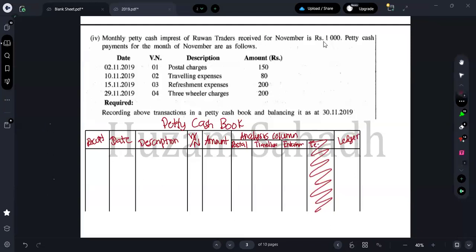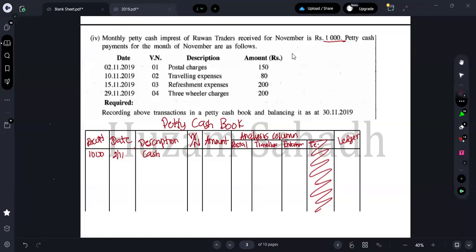So what is the interest, guys? Interest is 1,000, no? So if the interest is 1,000, here I can put 1,000. What's the date? I can put the date on 2nd of November month. So I can put the description as Cash. Why am I putting it as cash? Because I am receiving it from whom? I'm receiving from the main cashier, right?